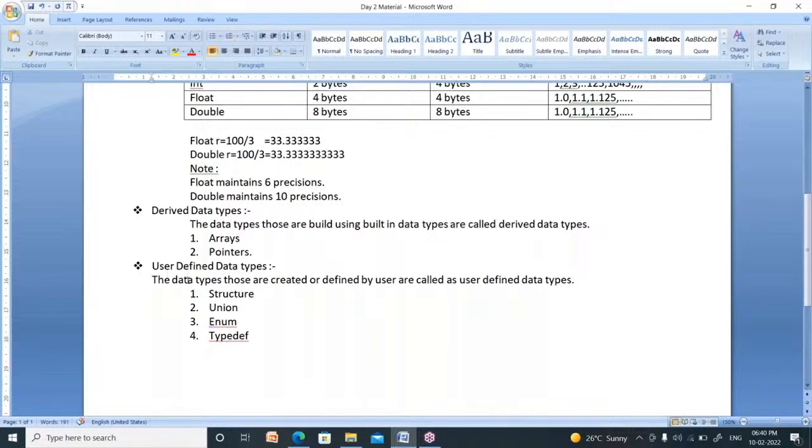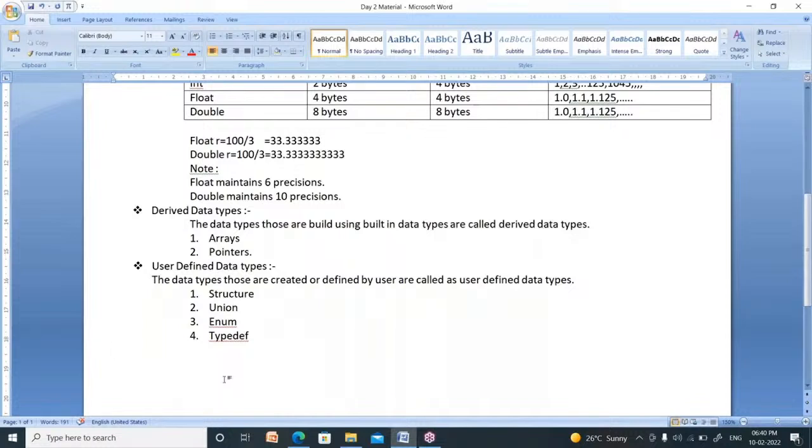The data type which is created or defined by you, the user, is called a user defined data type. You can define your own data type by using the structure concept, or the union concept, or the enumerator concept, or the typedef concept. These four are the user defined data types. I will explain these later, because after arrays I can explain these topics.